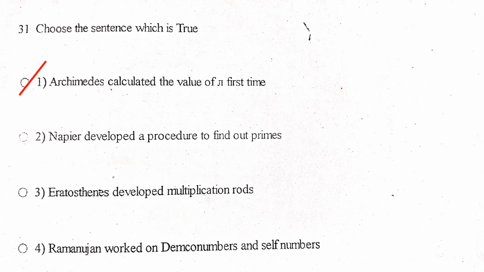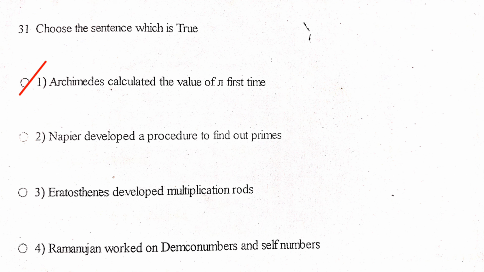Archimedes used the method of inscribed and circumscribed polygons to approximate pi. He was the first to give a scientific calculation of pi. Napier developed a procedure to find out primes is the false statement. John Napier invented logarithms and Napier's bones, that is multiplication rods, not prime finding methods.